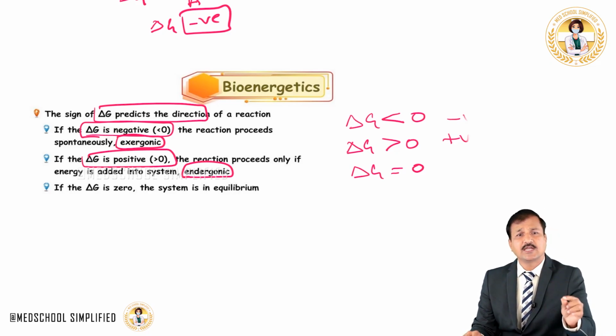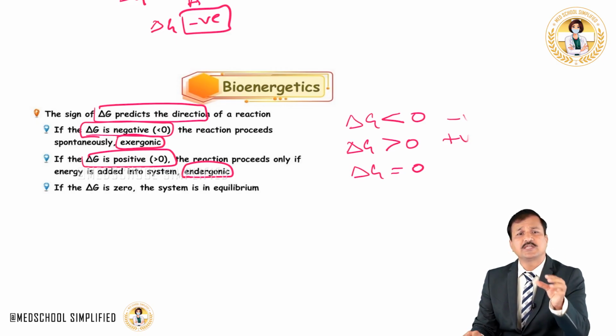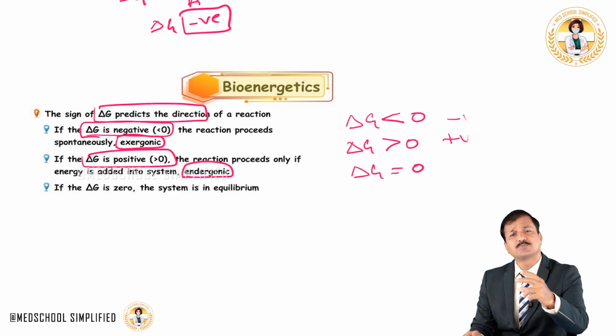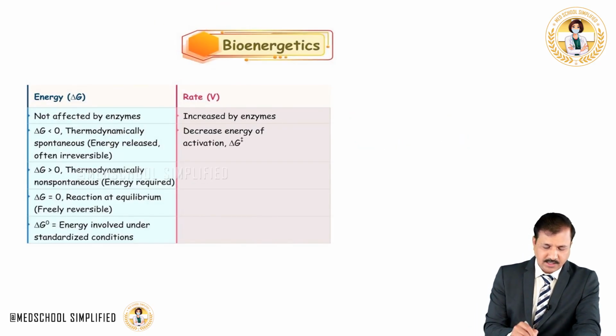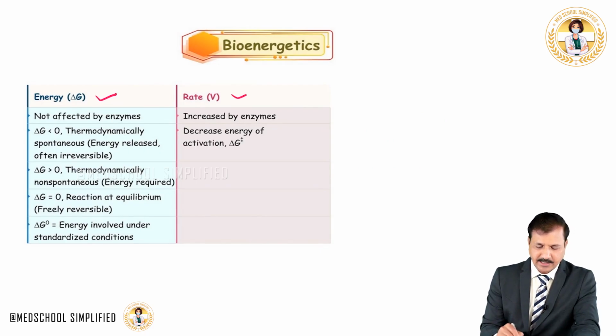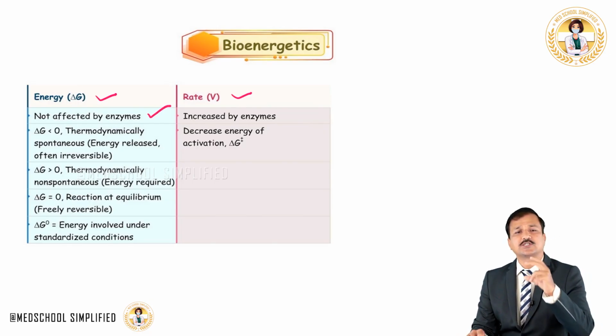Remember this. Delta G negative means spontaneous, exergonic. Delta G positive means non-spontaneous, endergonic reaction. Delta G 0 means it is an equilibrium reaction. Now in this table, we are comparing delta G and the rate of reaction. Delta G is not affected by enzymes, because enzymes do not change delta G. We are going to see that in the enzyme lecture.